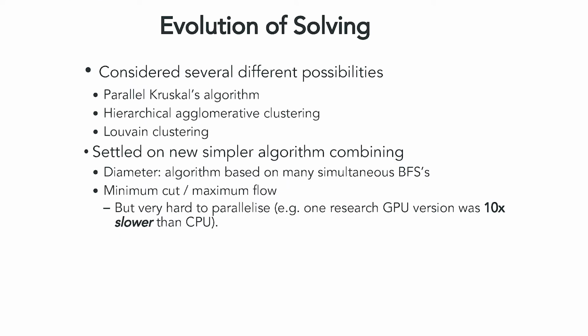The original algorithm that we started with, that we currently use, is not very parallelizable, which basically forced us to consider different approaches to solving this problem. So we spent a lot of time thinking about different algorithms for doing this solving in parallel that would be reasonably easy to parallelize and also produce results of high quality. In particular, we thought about possible ways of parallelizing the current solution, which we didn't think of anything that we thought would be effective.